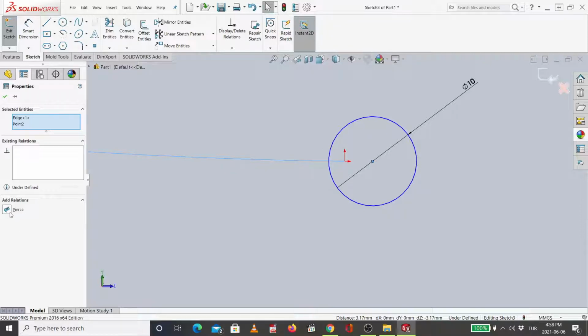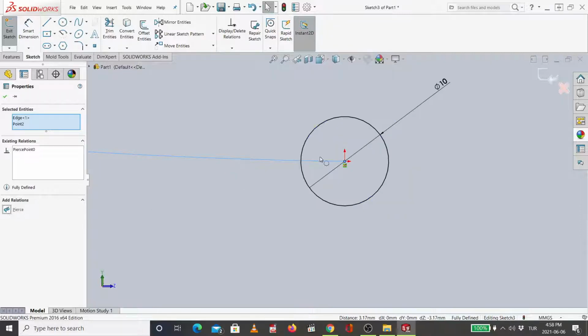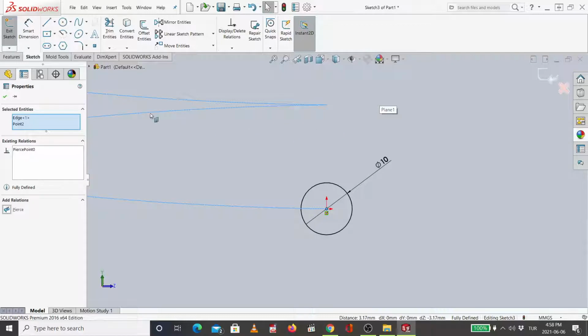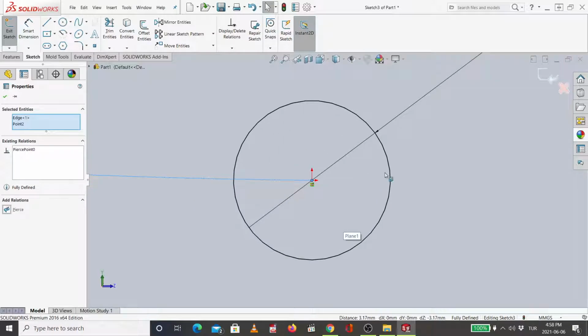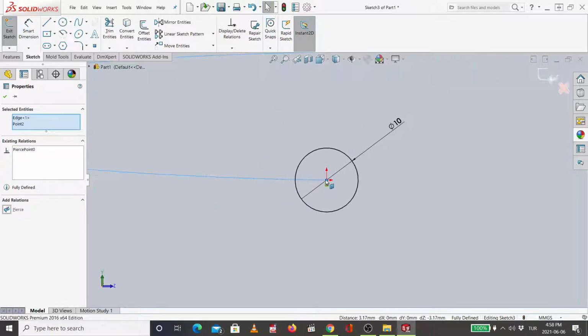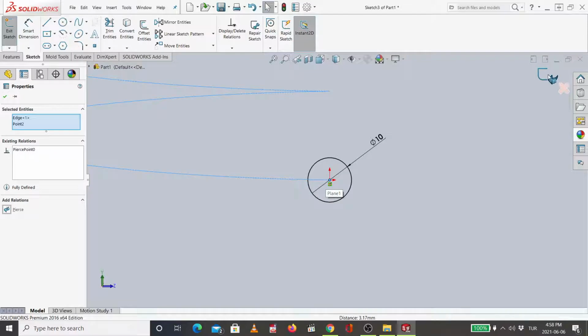So if you push pierce, look, it will try to put the center of the circle on the closest point on this path. The closest point on this path is here, but if you draw the circle somewhere here, maybe it will put it somewhere here. So pierce tries to approach it as much as possible. Here, because I drew it very close, it will approach this point. Then I say okay.